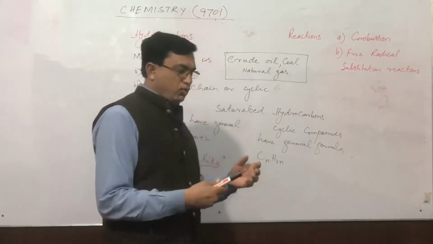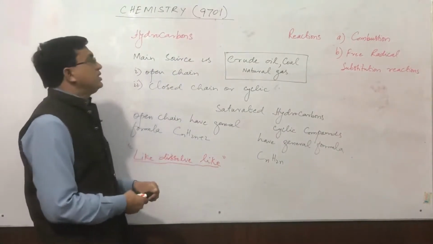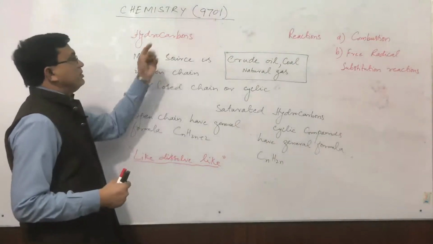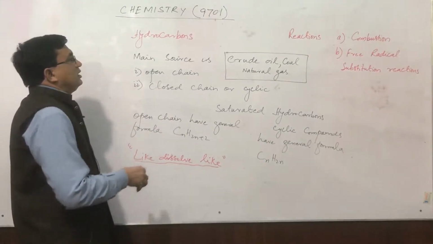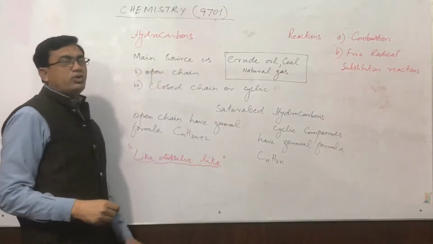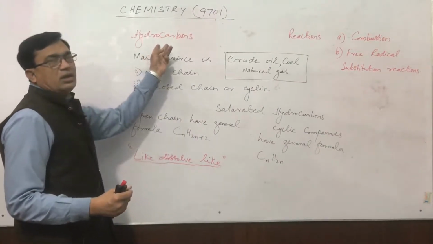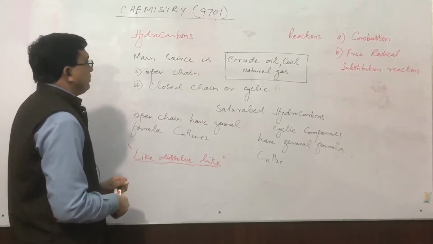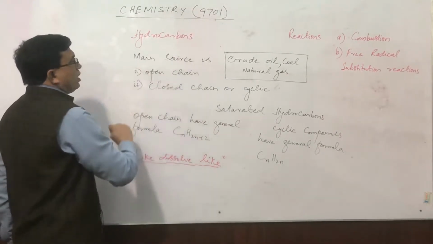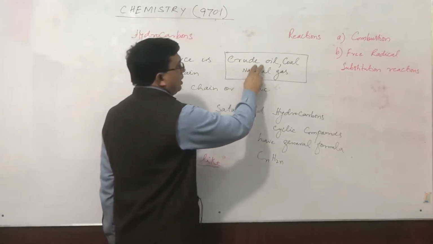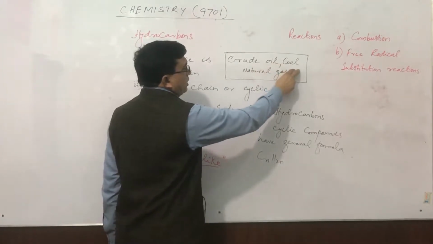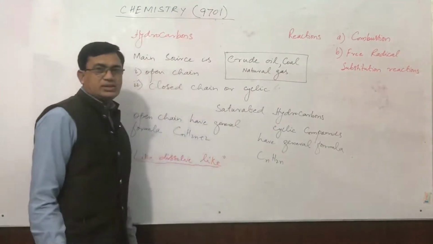Our next topic for the AS level chemistry is the hydrocarbons. Hydrocarbons are the compounds of carbon and hydrogen. Basically, these are the organic compounds. The main sources of hydrocarbons are crude oil, coal, and natural gas.